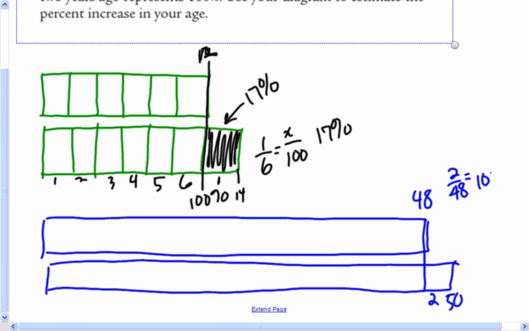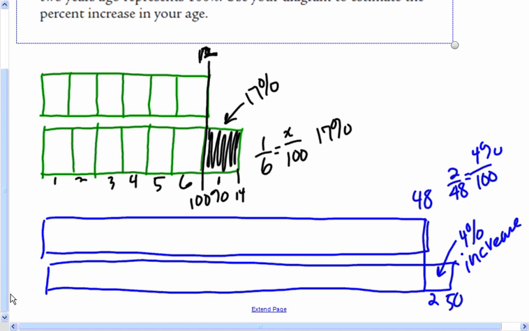What percent is that? Well, 48 is really close to 50, so I can just double that, and it's about 4%. So I'm gaining about 4% increase in age. So time really seems to move fast for me, because relative to my whole life, a couple of years isn't much of a percent.